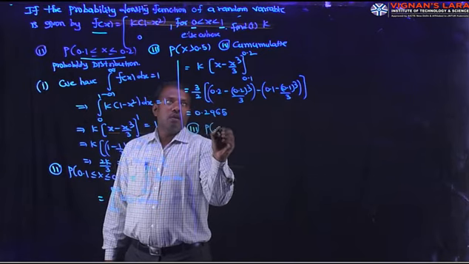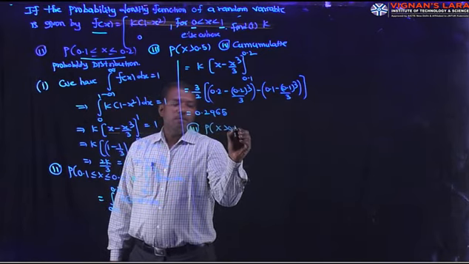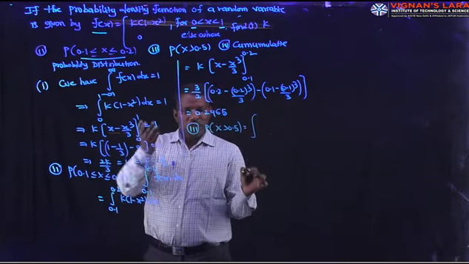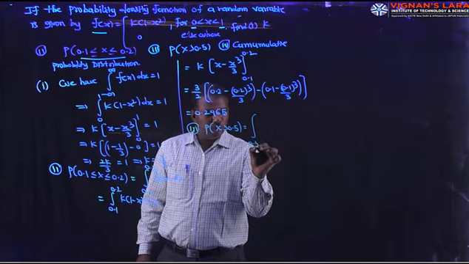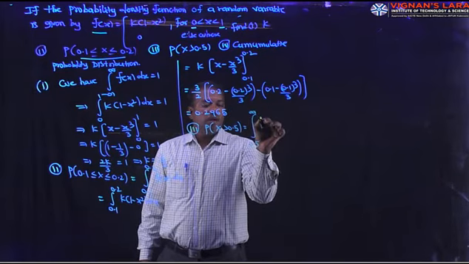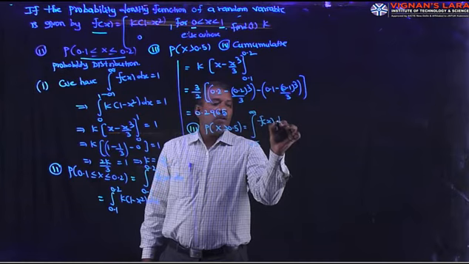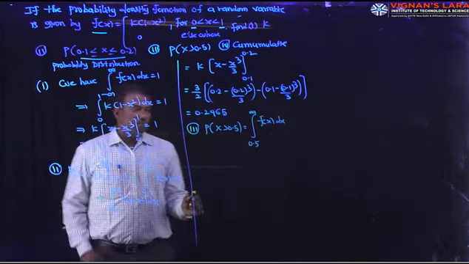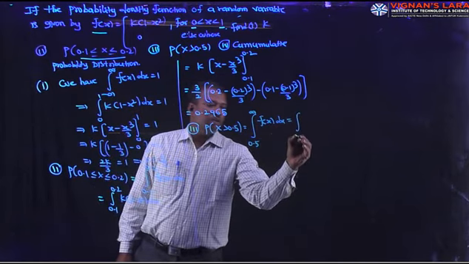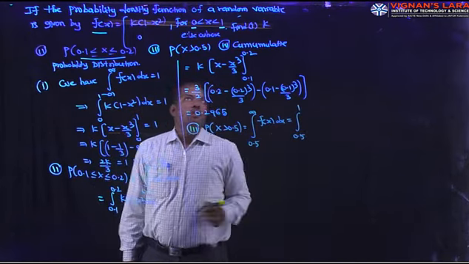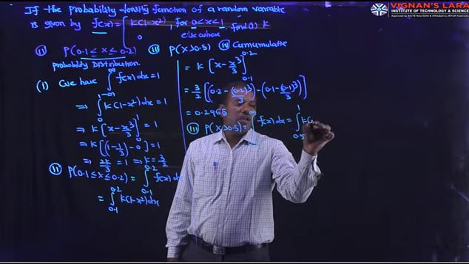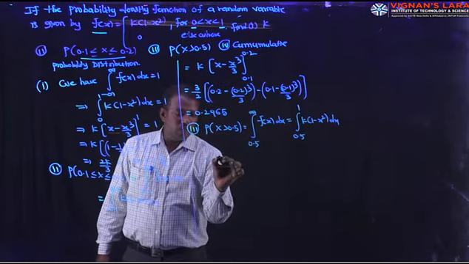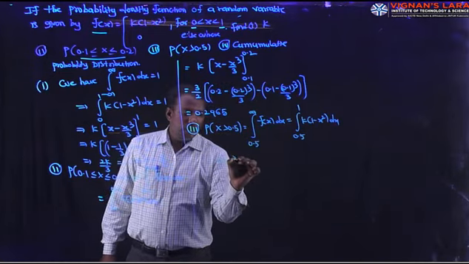Then coming to the third one, P of x greater than 0.5. By the property, x greater than 0.5 means 0.5 to infinity of f of x. In general, infinity represents the upper limit of the given problem. What is the upper limit of this given problem? 1. What is f of x? k into 1 minus x square dx. What is the value of k? 3 by 2. And integrate.